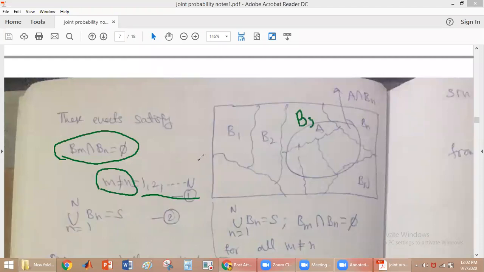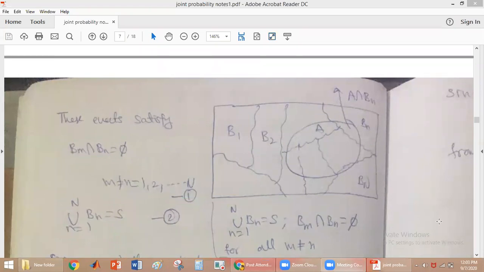Those are mutually exclusive. And if you find the union of all these n mutually exclusive events, then we get the sample space. So the union over n equal to 1 to N of B_n is equal to the sample space. So if you take n mutually exclusive events in the sample space, they satisfy this condition: any two events have an intersection equal to the null set, and the union of all these mutually exclusive events is equal to the sample space.